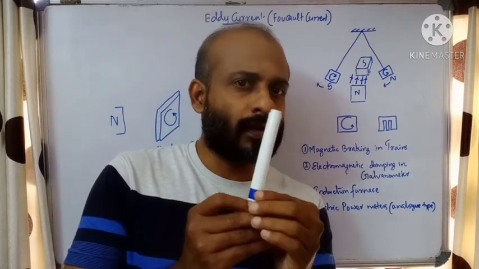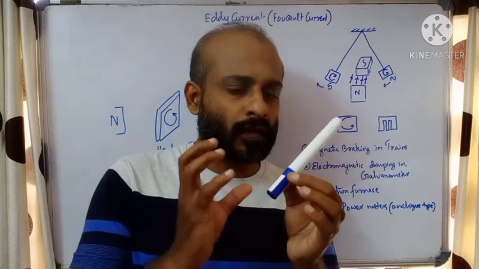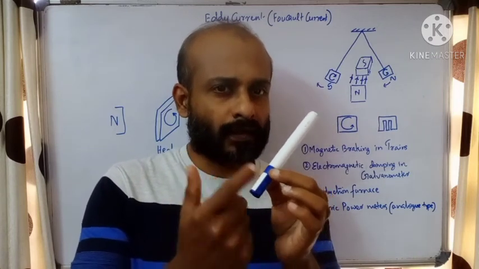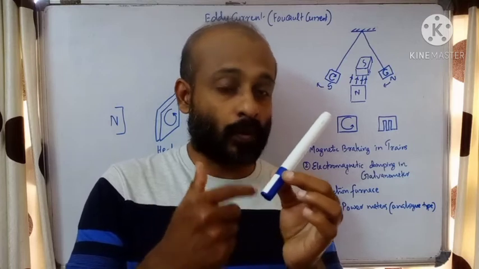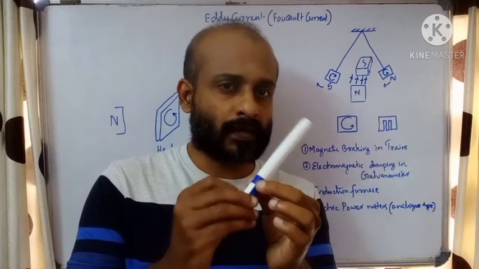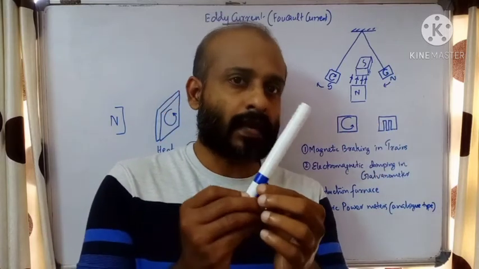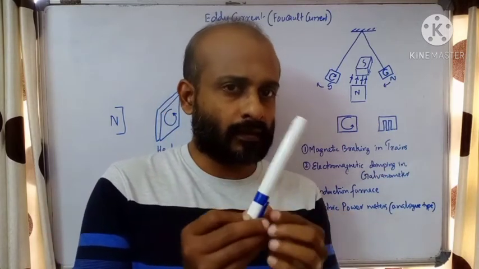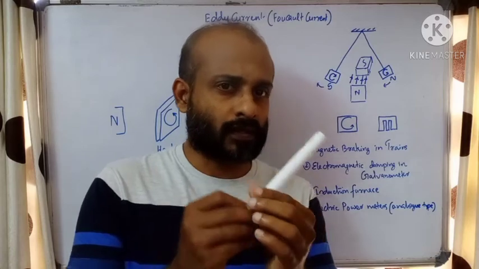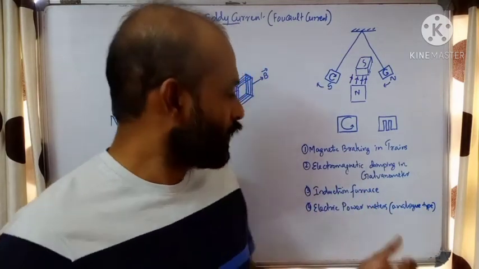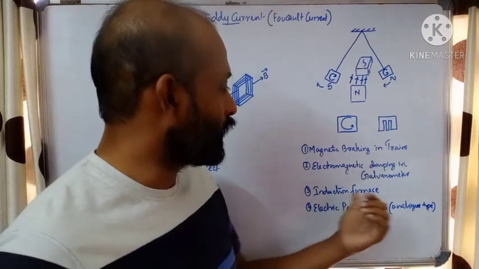Depending upon the current, it can stop at a particular position due to the eddy current produced in the core. We can say on the core we wind the copper coil, and it will experience an eddy current. It will experience damping because of the eddy current, and so it will stop very fast. This is called electromagnetic damping in a galvanometer. Another application is the induction furnace.